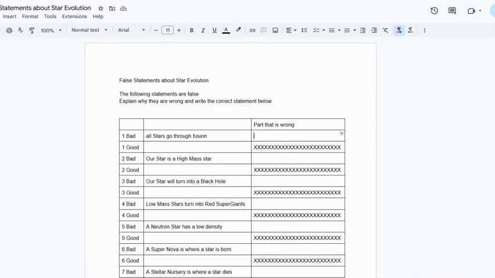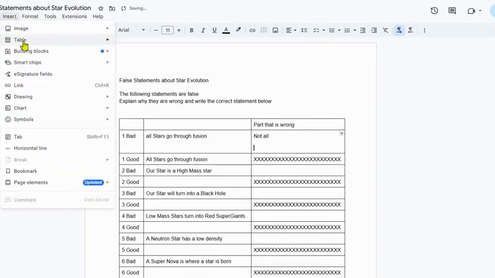All stars go through it. In yours, it says not all stars go through fusion. We need to say that is false, erase that, and turn it into: the part that is wrong is "not all," and change it to this. Our first statement, when it's written correctly, would say all stars go through fusion. Then we remember drawing that.